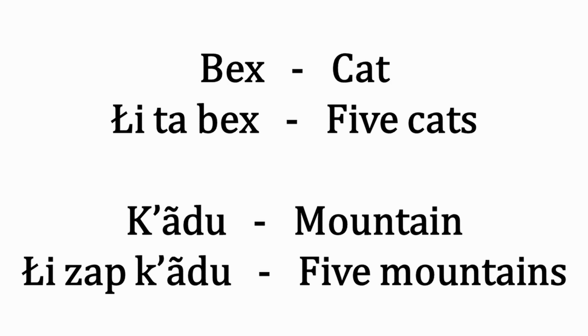Which classifier is used is often dependent on semantic factors, so for example cat uses the classifier for four-legged animals, and mountain uses the classifier for very large natural objects, such as mountains and clouds.